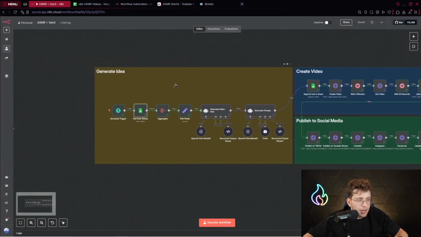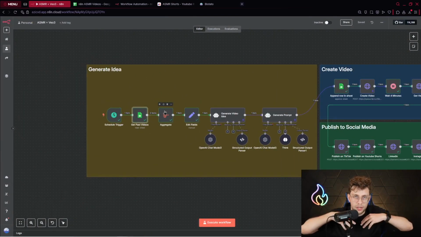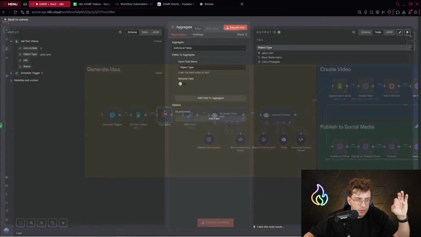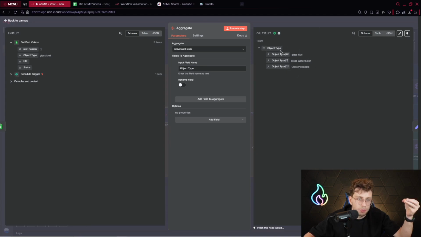Okay, after we do this, we've got 3 items, and we would like to combine them together. We use the aggregate node. We just provide the field name, which is object type. This is the name of the variable, that's why we provide the object type field name. After we do this, we've got 1 item. So this is our array with 3 separate items, okay?